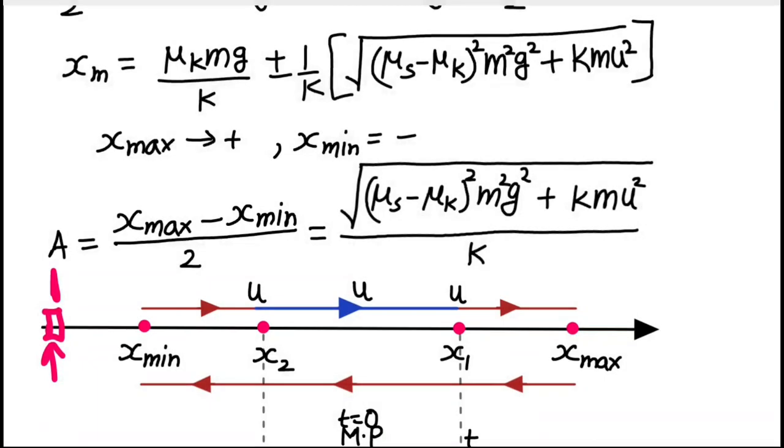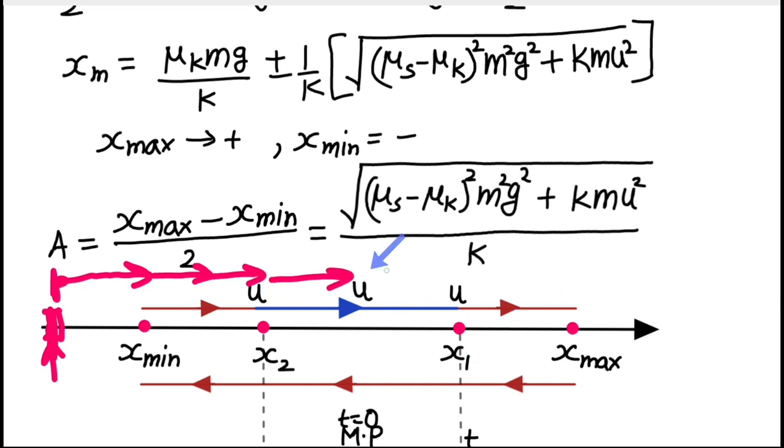So as soon as this support A is stopped, this block will begin to move from here, not from here, right? It will begin to move when the compression or the elongation in the spring is actually 0. It will continue to move with the uniform velocity u, because during that part of the motion the spring force is always balanced by the static friction force, right?